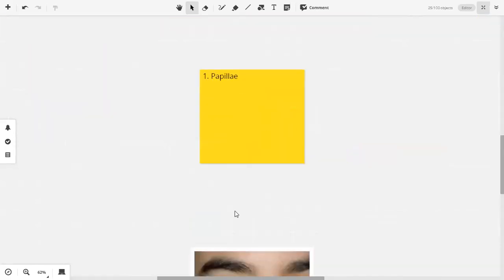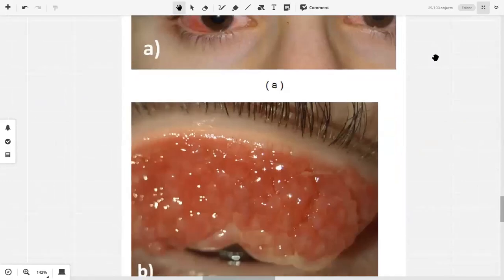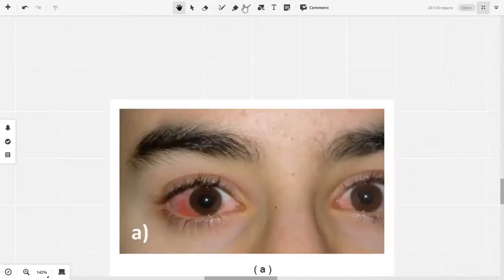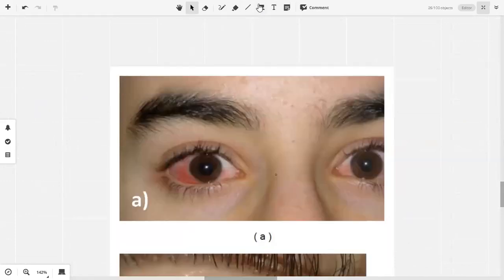Secondly, are papillae. Now look at this picture. You can look at this picture of the right eye. What do you see? क्या इसमें important finding है? एक ही है सिर्फ. Hyperemia. What kind of hyperemia? Diffuse. Circumciliary region is clear. You can see that there's a white area around the corner.